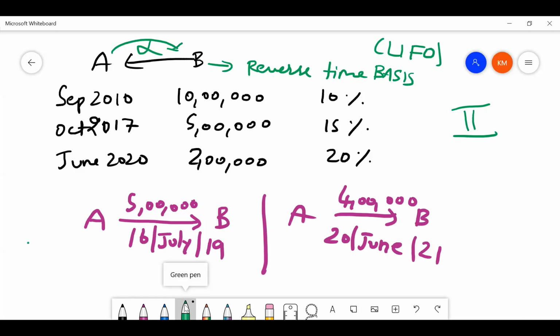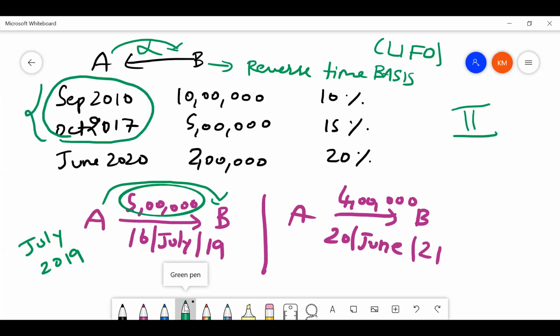So again, let's see. In July 2019, follow carefully guys. In July 2019, A has repaid to B how much? 5 lakhs amount in July 19. That time there were only two loans, correct? These were the only two loans which were existing, because June 2020 loan has still not been taken.